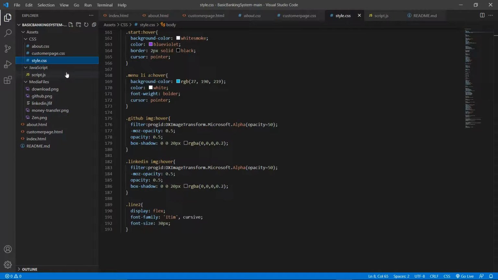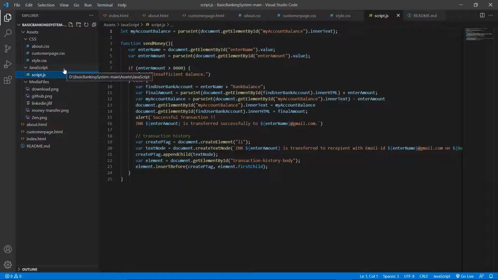And there is a JavaScript file where the pop-up display and all the numerical and mathematical parts of the website have been done. In the media folder, I have the media that I have used in the creation of the website.